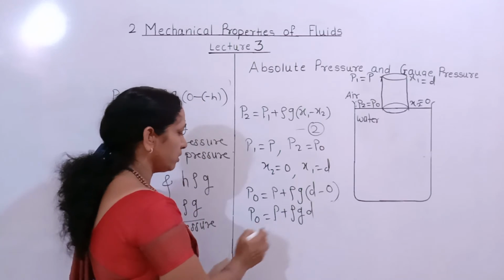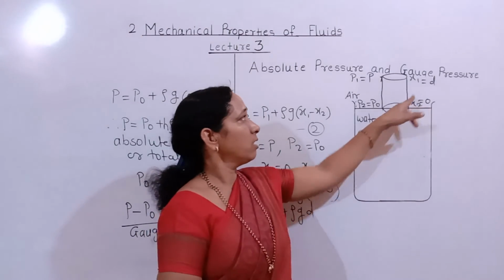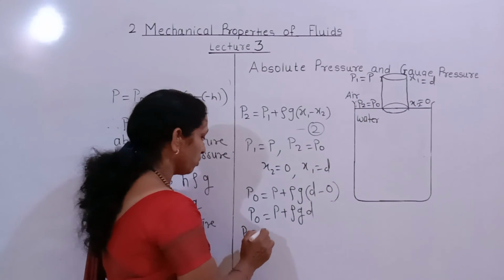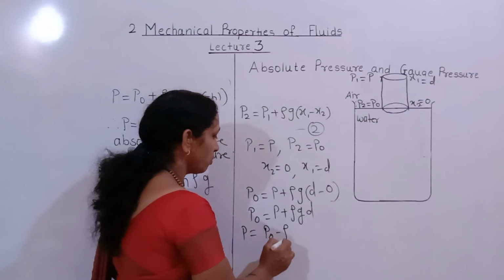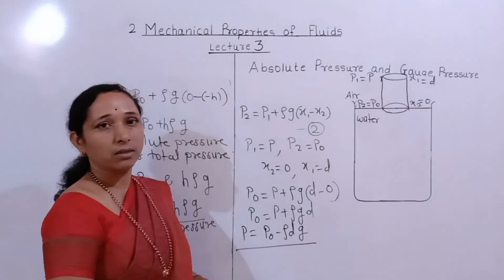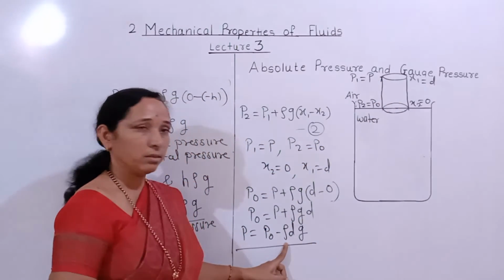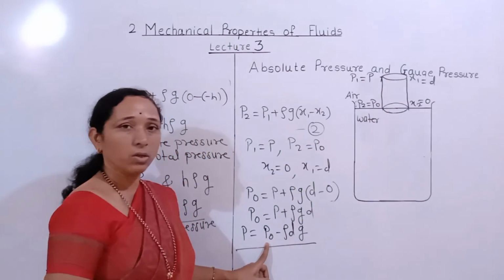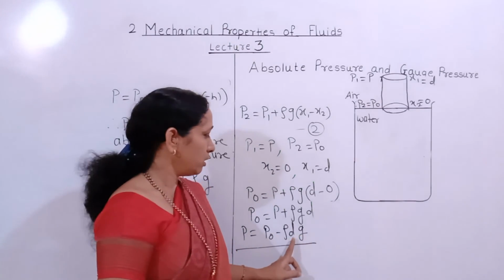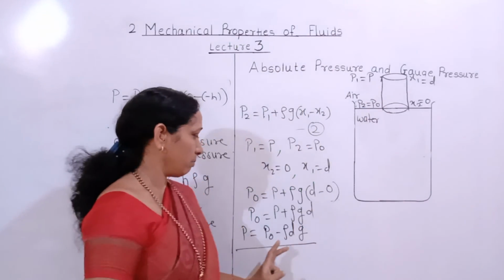And therefore the pressure at distance d above the water surface is equal to P naught minus rho d g. This is the pressure above the water surface at a distance d. d is the distance from the liquid surface or water surface.